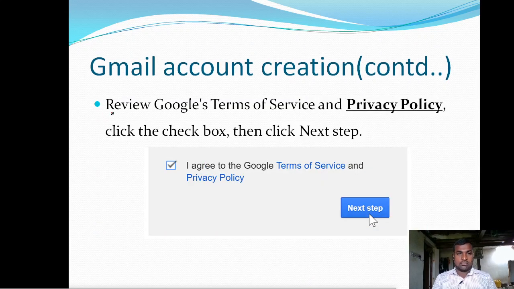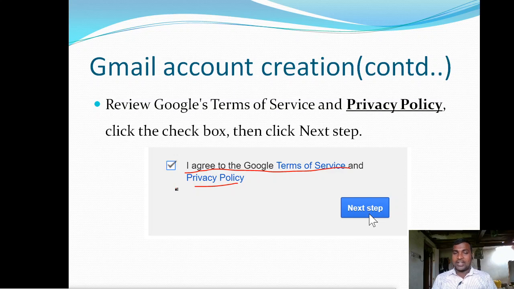Now you need to agree to the several terms and conditions imposed by Google. You must review the Google terms of service and privacy policy, then click on the checkbox and click on the next step.